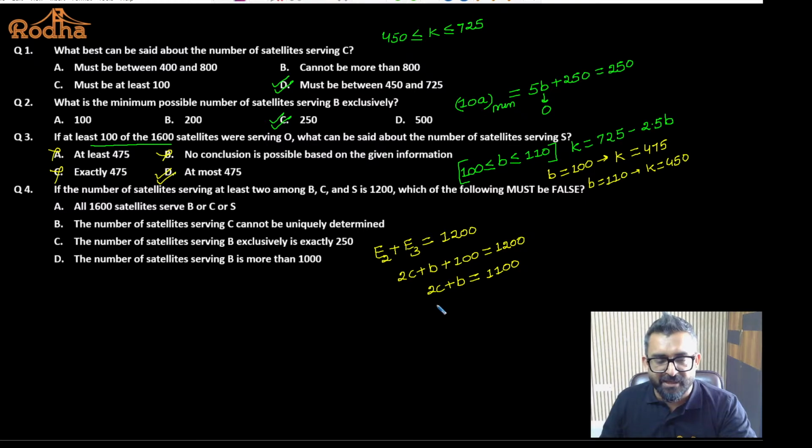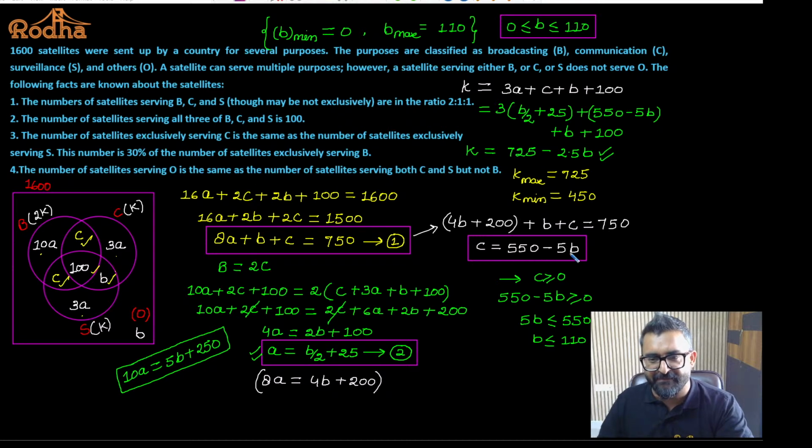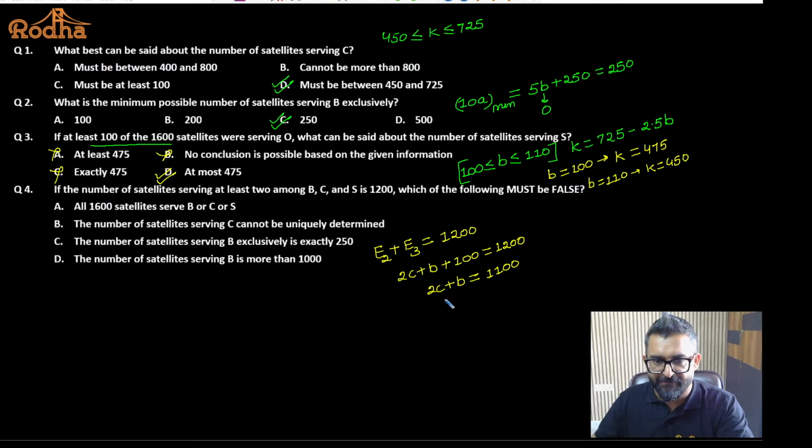Now, can I generate something out of it? I know the value of C. What is the value of C? I already know the value of C. C is 550 minus 5B. If I put the value of C here, that is 550 minus 5B plus B is equal to 1100.